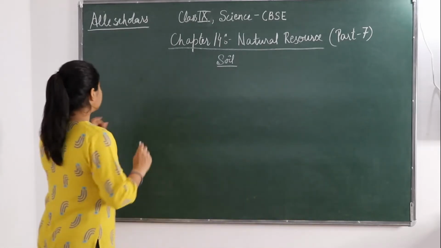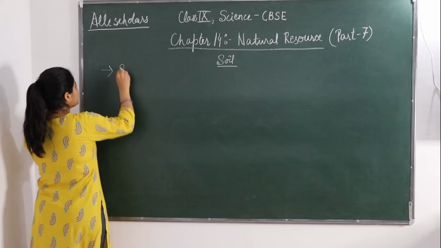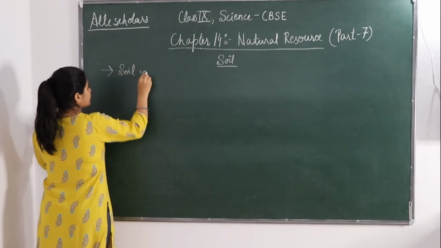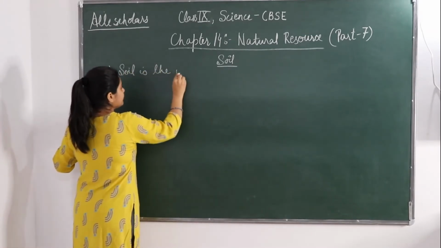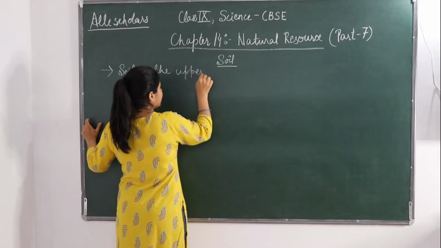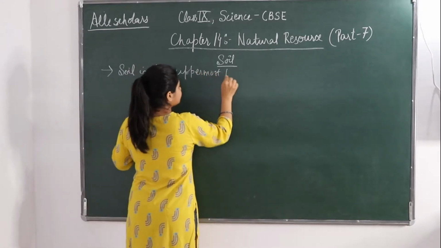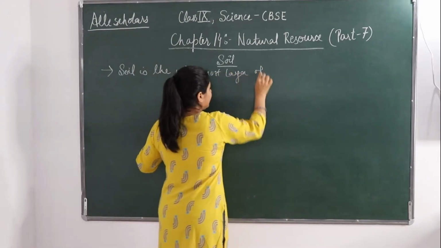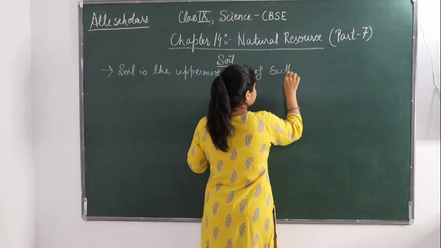So soil is the uppermost layer of Earth's crust.